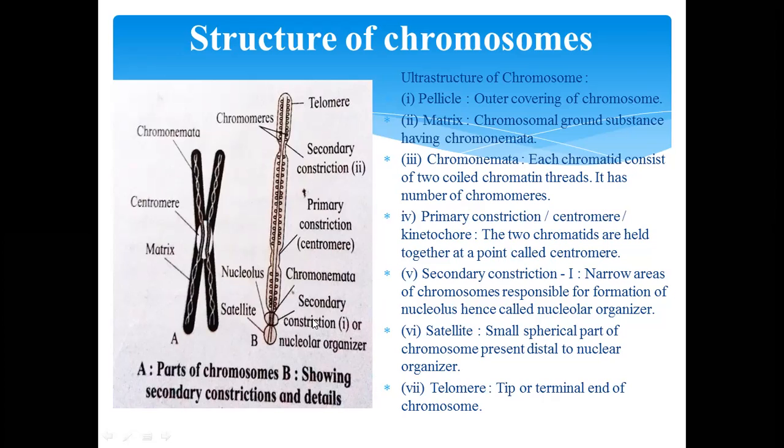Next term, the secondary constriction. It is also called the nucleolar organizer because it is responsible for the formation of the nucleolus. Next, the satellite. This is the satellite, a small spherical part of the chromosome present distal to the nucleolar organizer. And that is the telomere, the tip or terminal end of the chromosome.